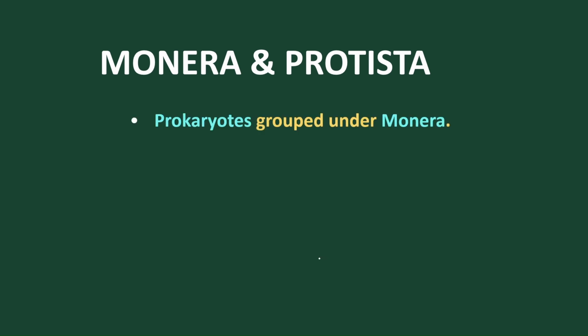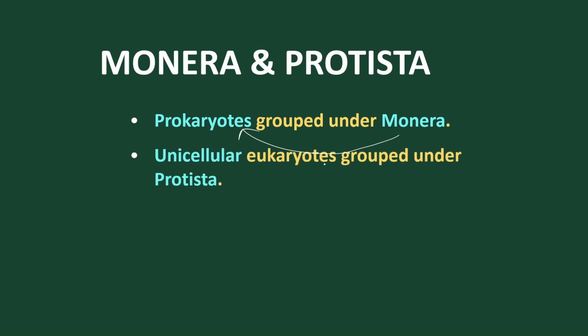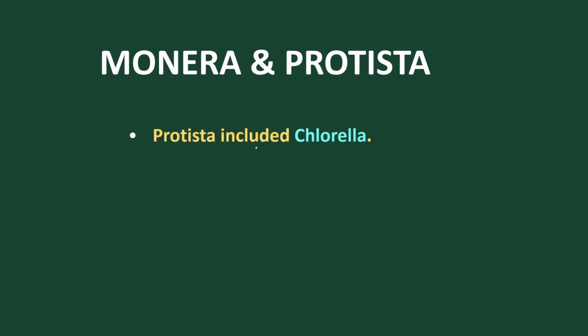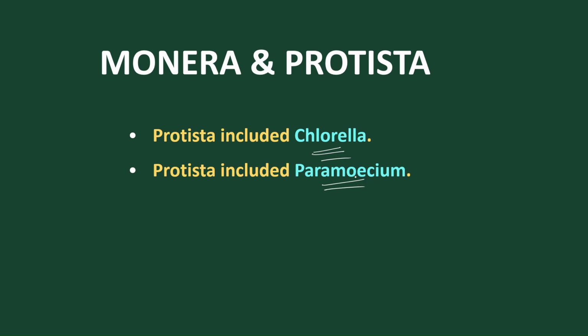Now let's talk about Monera and Protista. All Monera contain prokaryotes, and these prokaryotes are unicellular. All Protista contain unicellular eukaryotes. So Protista includes Chlamydomonas, Chlorella, Paramecium, and amoeba. Some of these are animal-like, and some are plant-like.